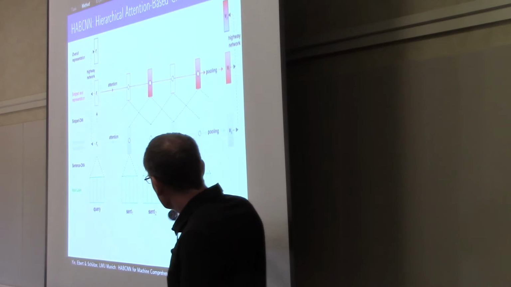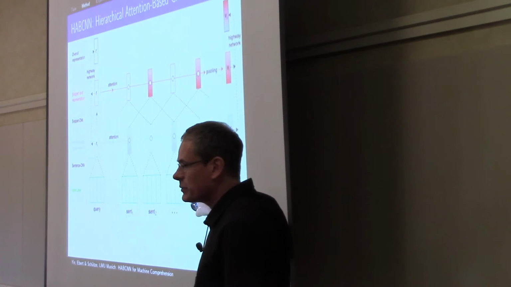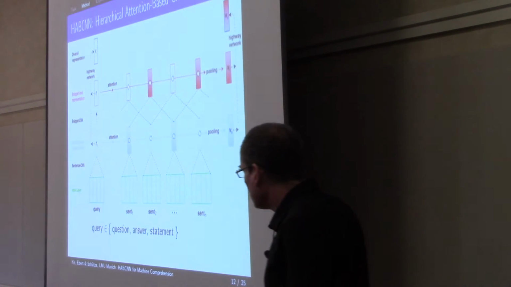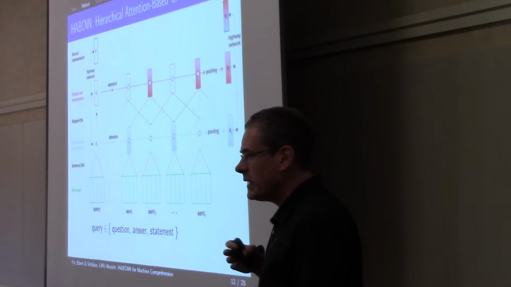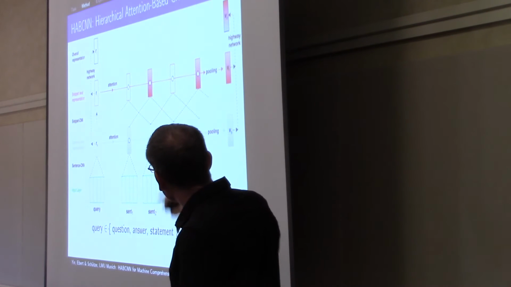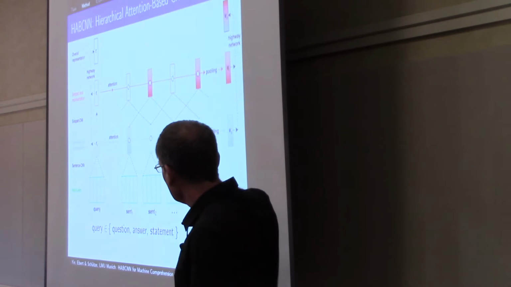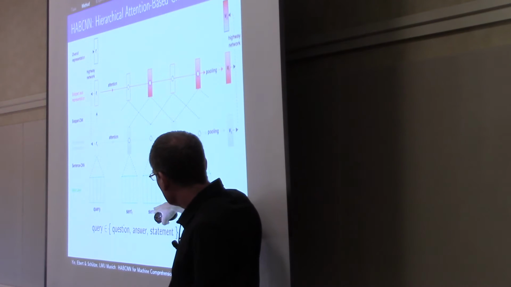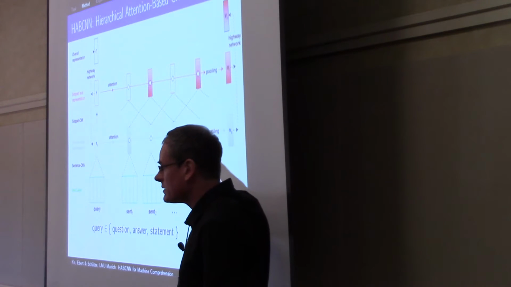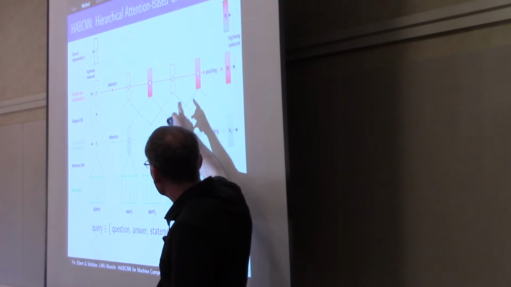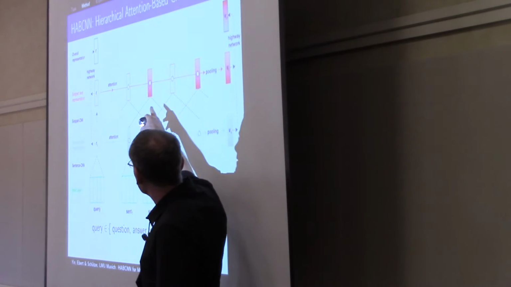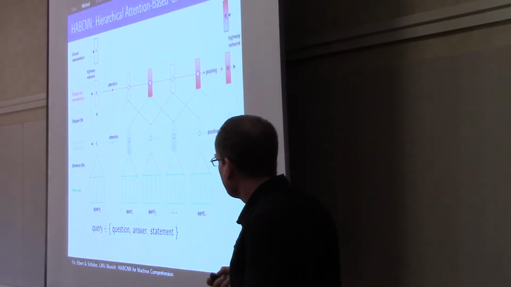The input to this network is the document, the story, which is a sequence of sentences, and also the query. And the query can either be the question, the answer, or the statement, depending on which configuration of the system we use. And so this is a hierarchical CNN. Hierarchy refers to the fact that here is the word level. Above that, we have the sentence level. So each vector here is a sentence. And above that, we have the snippet level. Each snippet consists of a sequence of several sentences. So each vector here is a representation of a snippet.